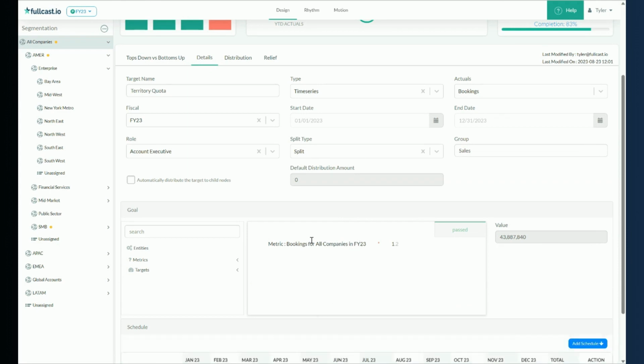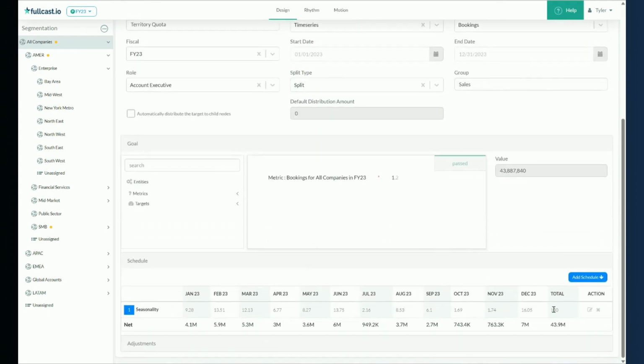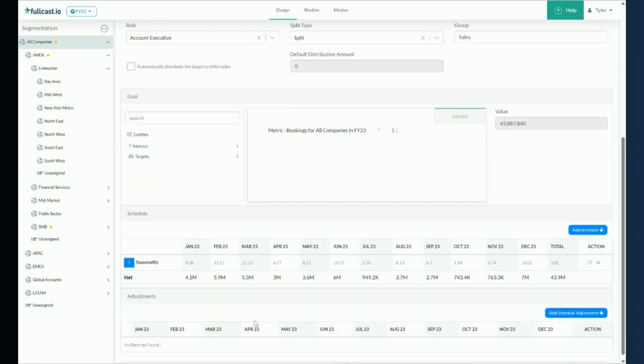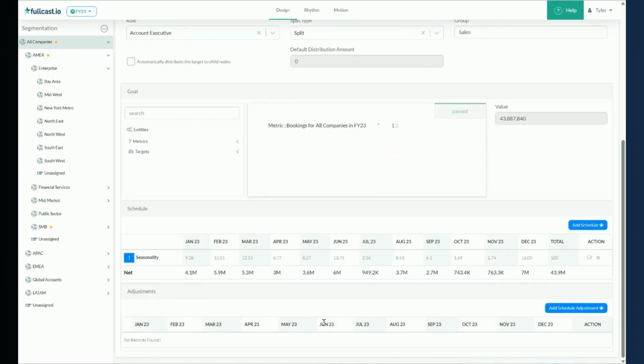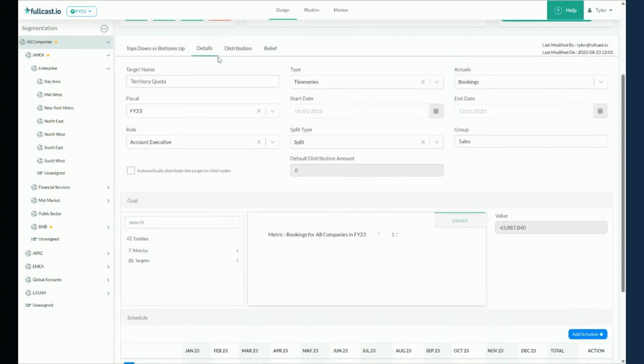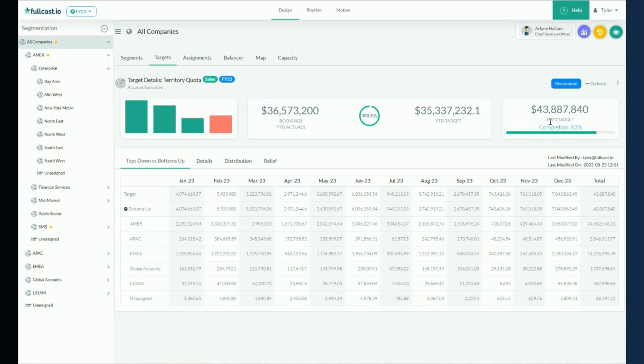We've then taken that and scheduled that across each given month. The schedule that we've chosen to use is a seasonality schedule. So we actually looked at the past 36 months of closed deals and then applied that schedule to put the target across each month. Other schedules could be a manual schedule or rule of 78. We're not going to apply any adjustments at this point, and this will actually come into play as we do a bottoms-up roll-up. So after we've completed this, we've actually set that target, and the target for FY23 is 43.8